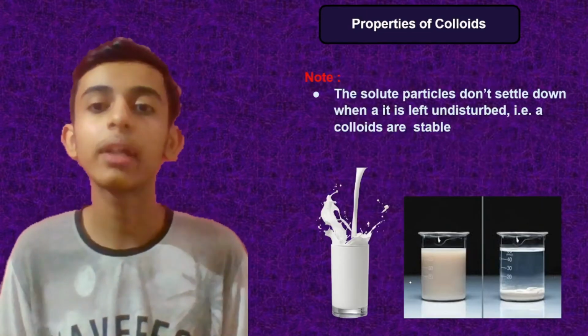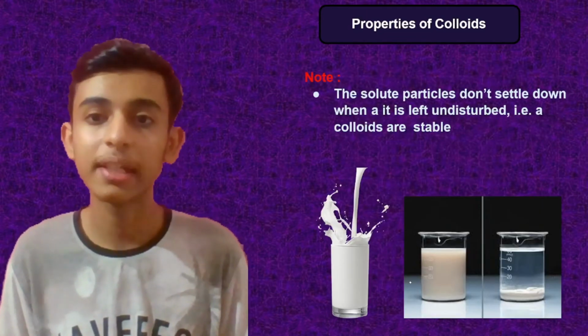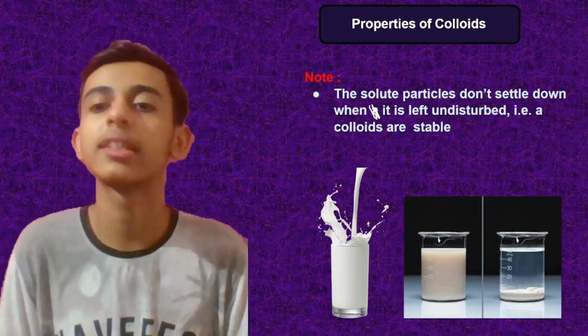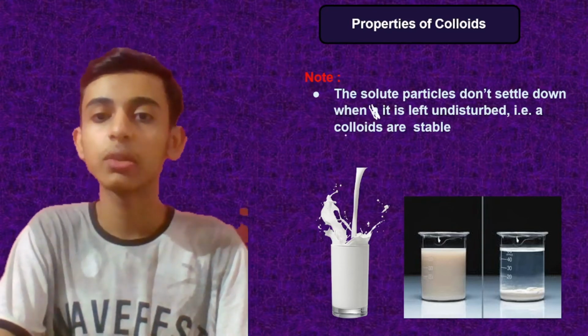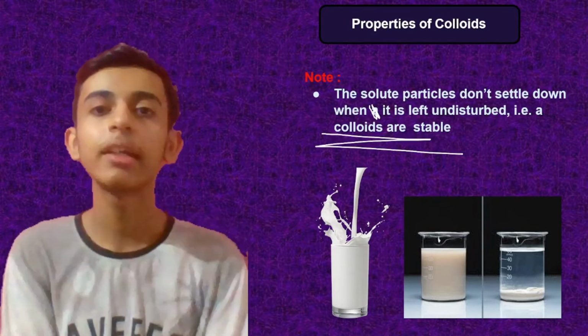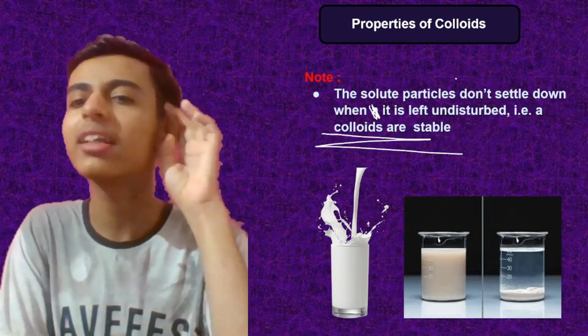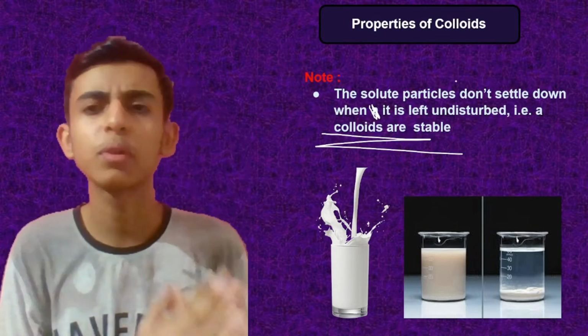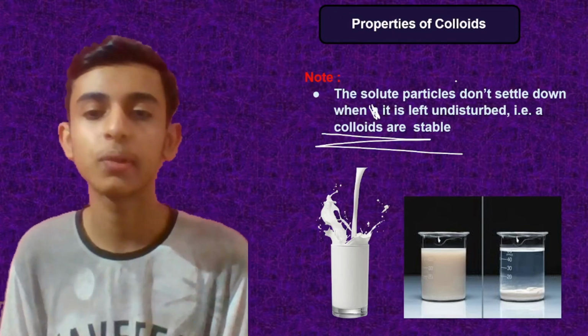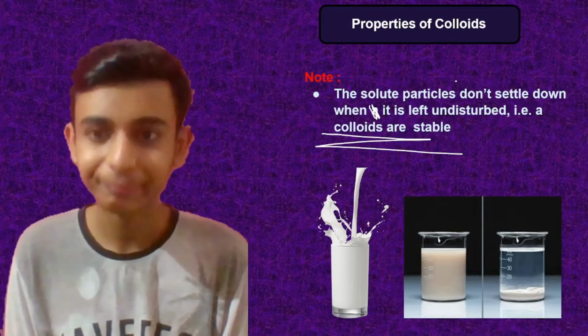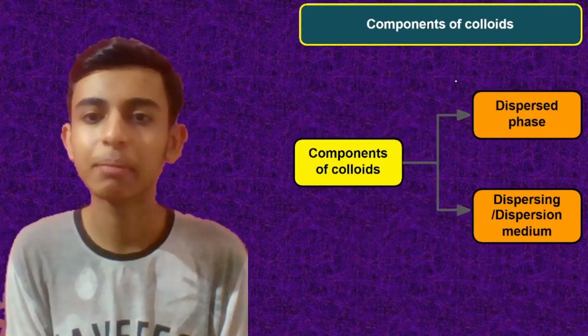Now let's have a note. The solute particles don't settle down when it is left undisturbed. That is, colloids are stable. So see, generally if this wouldn't be an MCQ based pattern, then you would get some question related to distinguishing between colloid, suspension, and true solution. But now it's not there, so you're lucky, right? Okay. So colloids are stable. By this we are able to understand.